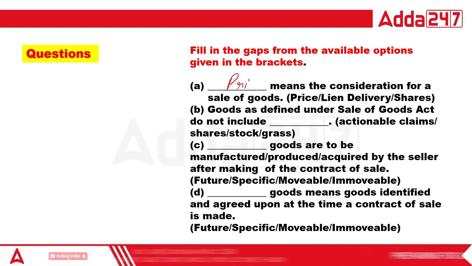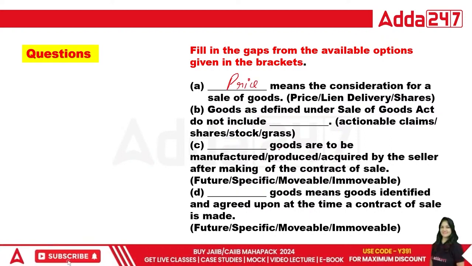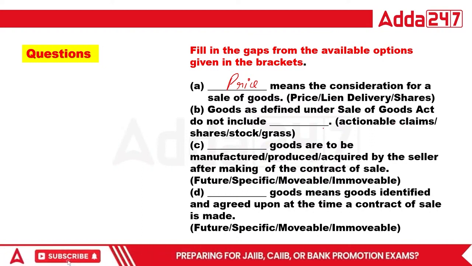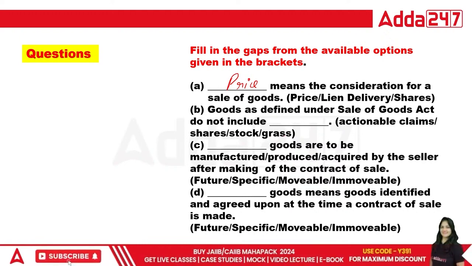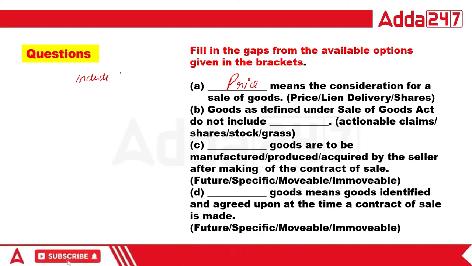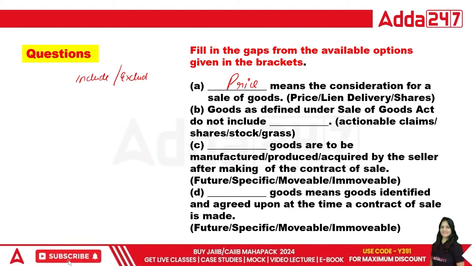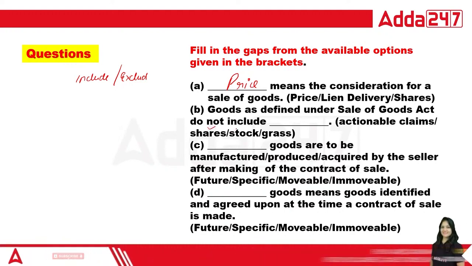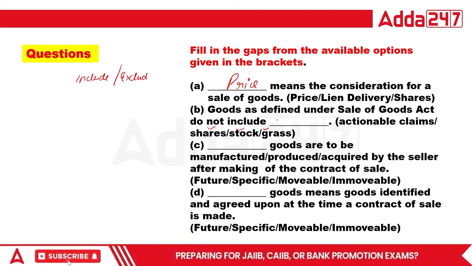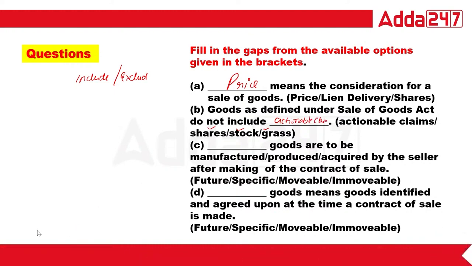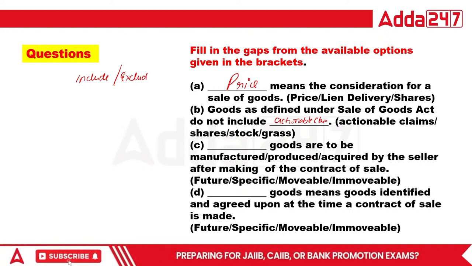Price. Next one. Goods as defined under the Sale of Goods Act do not include actionable claim, share, stock, and grass. In the past class, we have just learned the definition, what is included in the definition of goods and what is excluded. So shares, stock, and grass can be transferred, but the actionable claim we have already learned in the TP Act. So actionable claim is not part of the Sale of Goods Act, so that's why this is the right answer. Okay, this is the right answer.